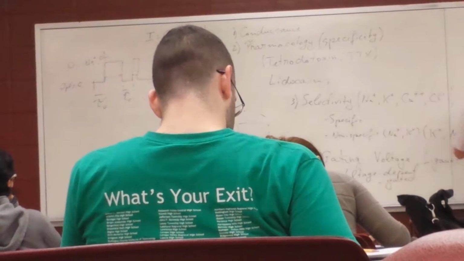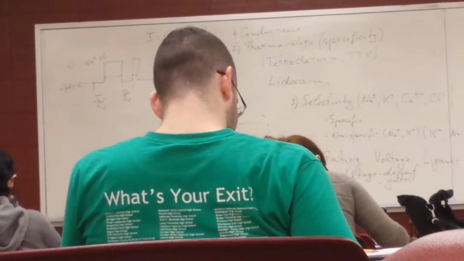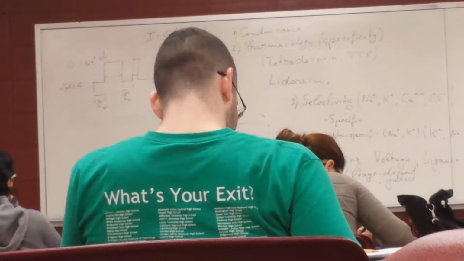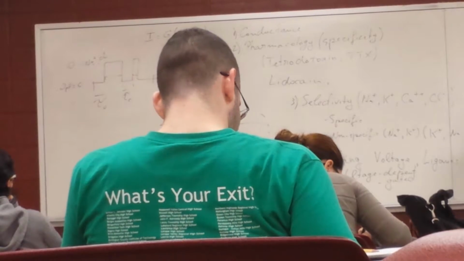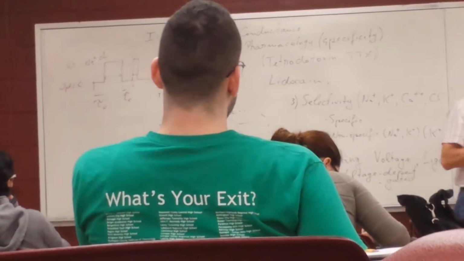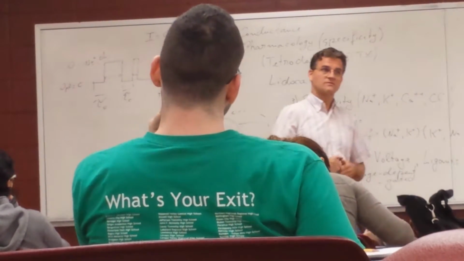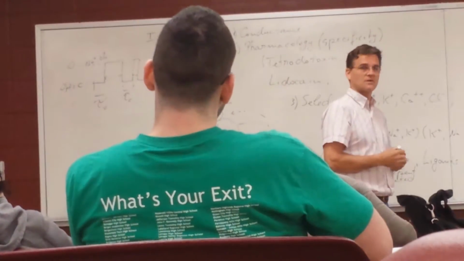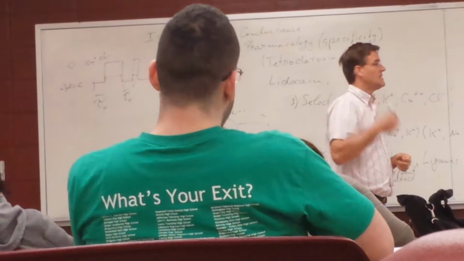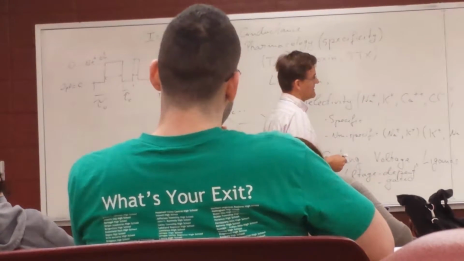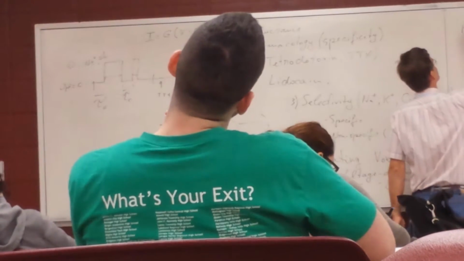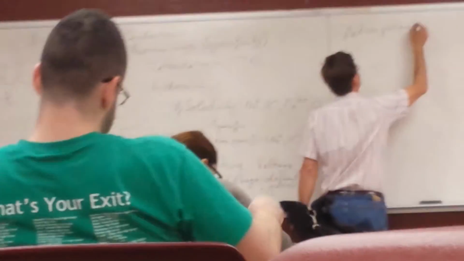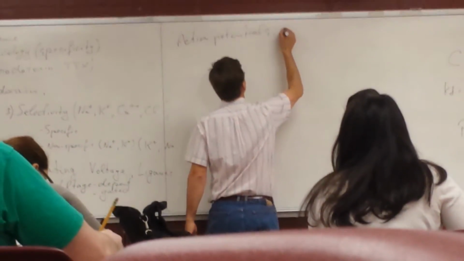Action potentials are electrical responses, or electrical signals produced by neurons, and not all neurons, but most neurons produce action potentials. And we call them also spikes. So action potentials, spikes.